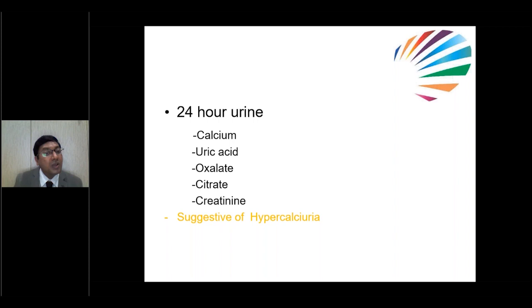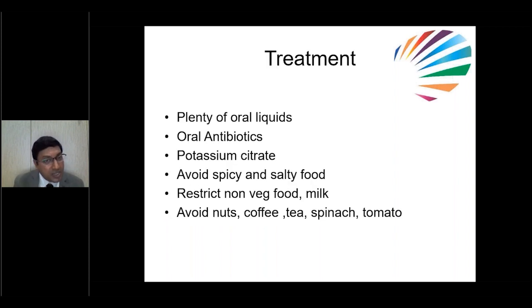So what do you want to do now? In any child with hypercalciuria, to prevent further stone formation, or if you want to treat, sometimes if we give lots of water and if we start potassium citrate, the stones might dissolve also. That's why proper hydration is important. If infection is there, treat with proper antibiotic, give potassium citrate.